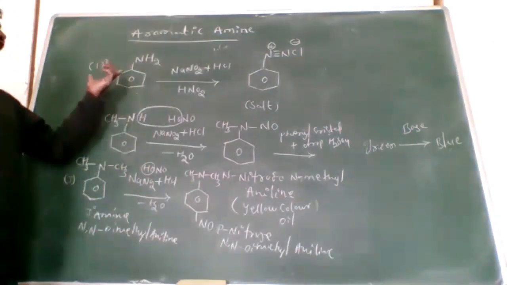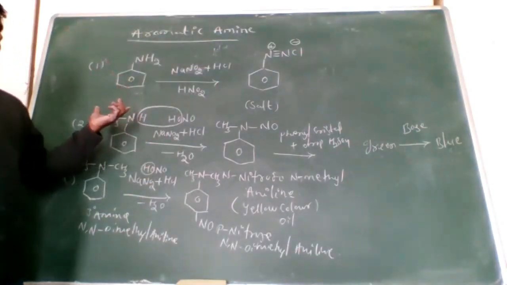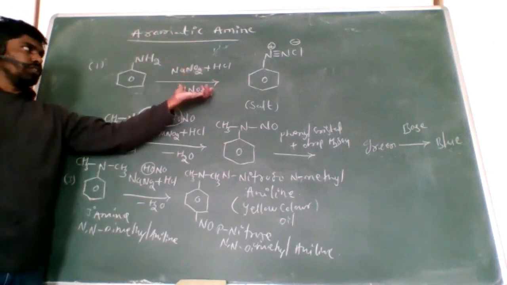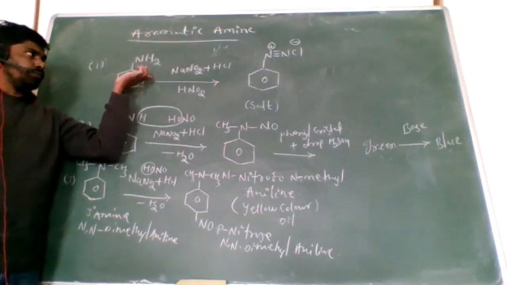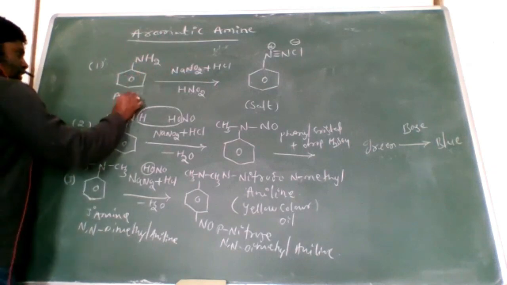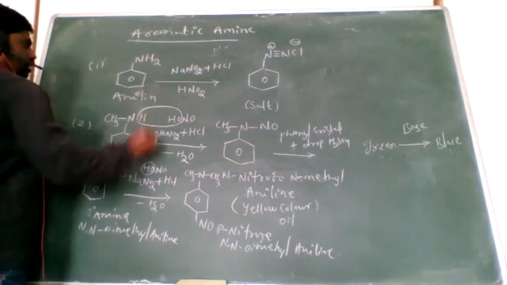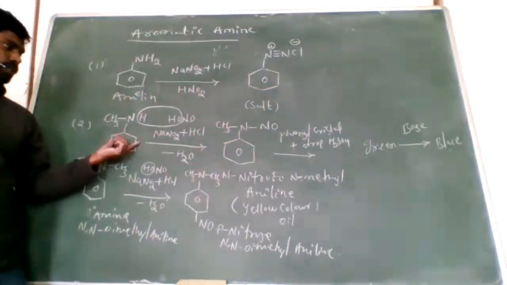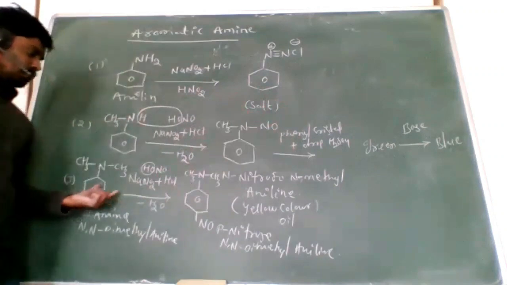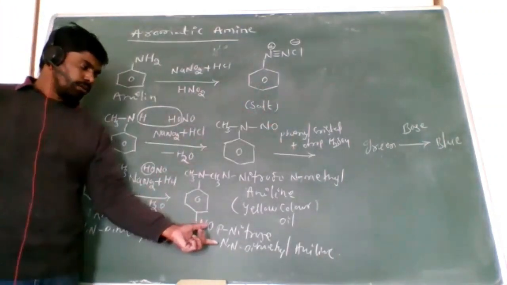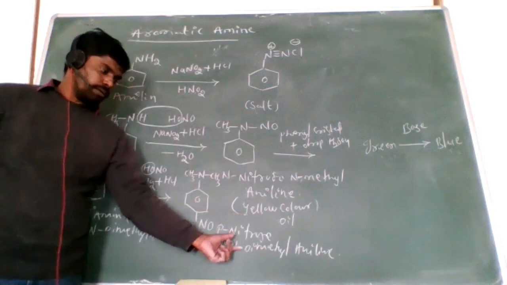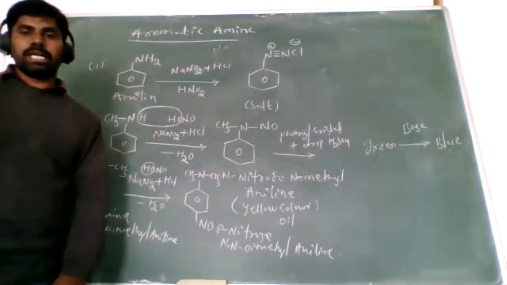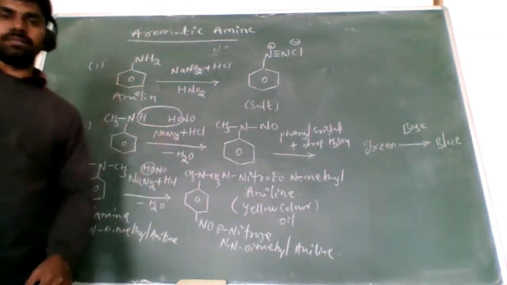This is the identification of primary, secondary, and tertiary aromatic amines. With nitrous acid, aniline becomes benzene diazonium chloride, a salt. This one gives the blue color and this one gives para-nitroso N,N-dimethyl aniline. So this is the identification of aromatic amines by using nitrous acid. Okay, right.